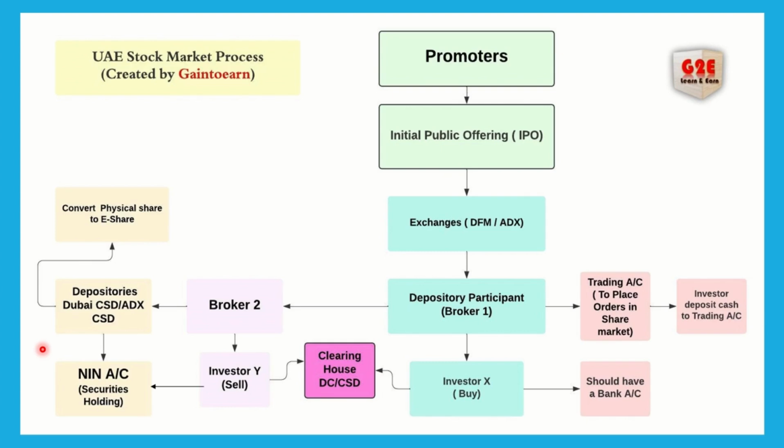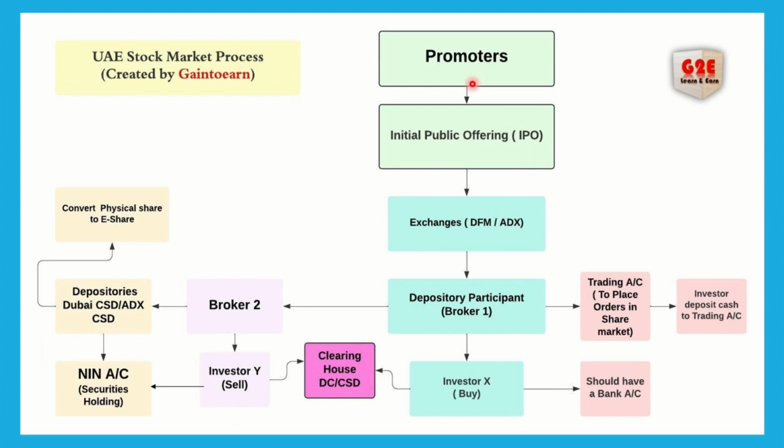Better we go over here and I explain with an example, and through that you can understand which person does which work. So now you understand how many exchanges are available, who is regulating, and what the clearing body and depository body are for DFM as well as ADX.